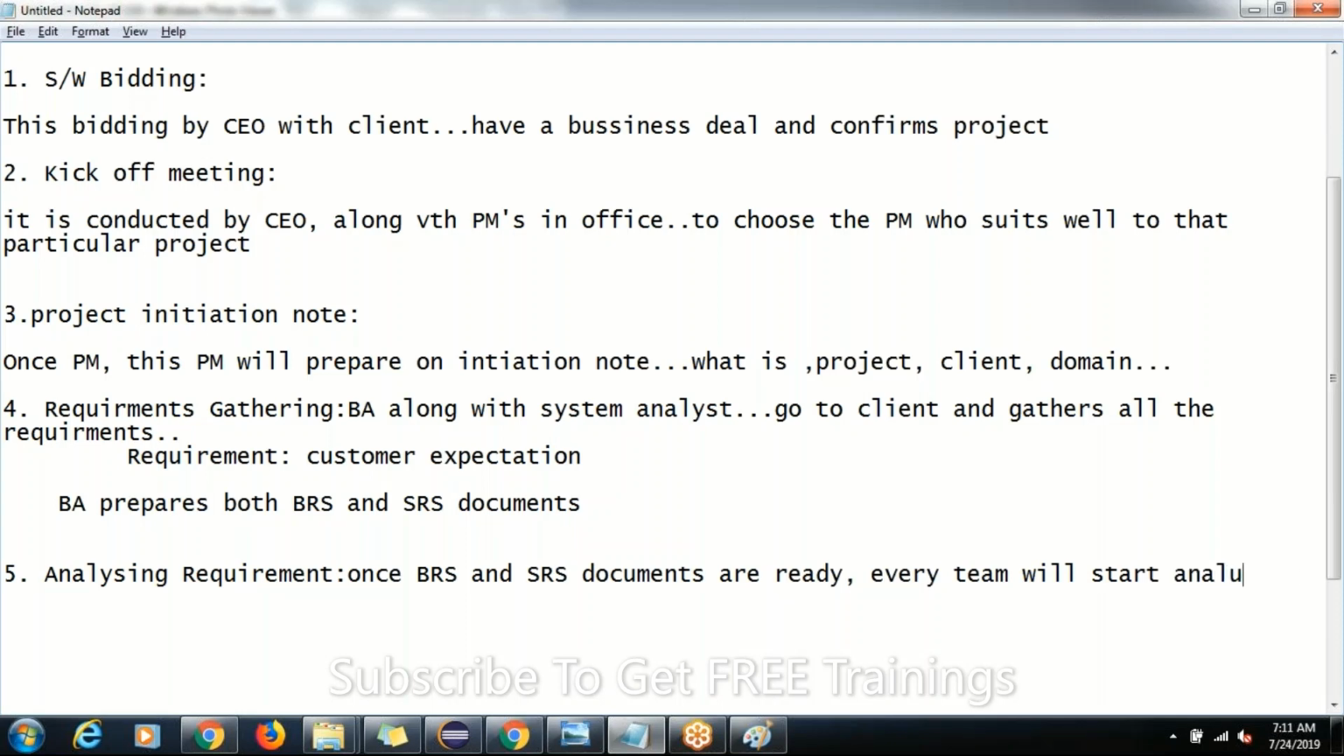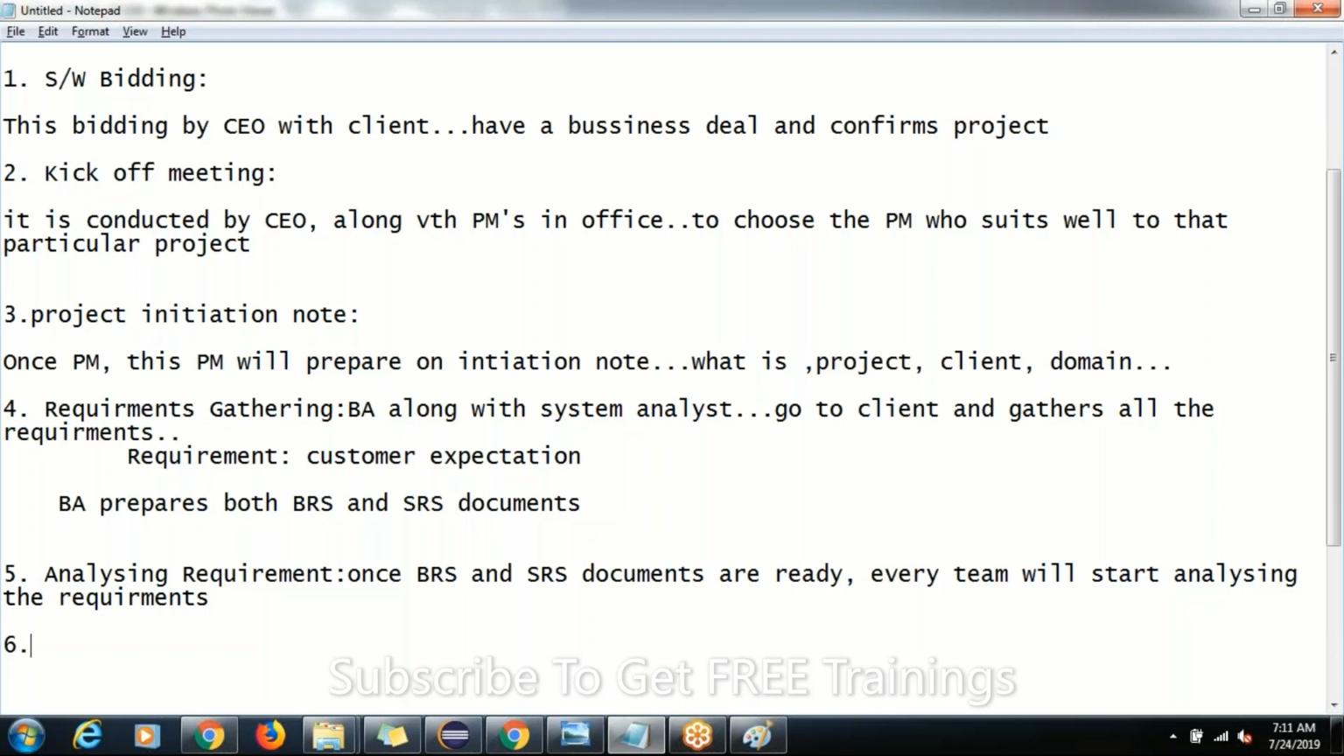The project manager will analyze the requirement, the developer will analyze the requirement, the tester will analyze the requirement. Every team, everybody will start analyzing the requirements here. So assume that you have started analyzing the requirement. I am a project manager and I started analyzing the requirement. Then what is my job? What is the next step here?